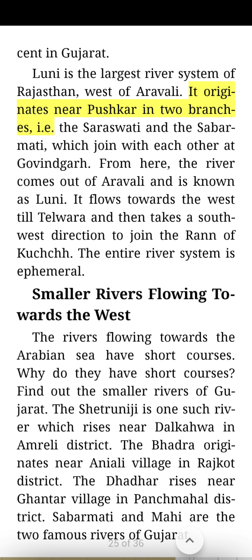Luni is the largest river system of Rajasthan, west of Aravalli. It originates near Pushkar in two branches, i.e., the Saraswati and the Sabarmati, which join with each other at Govindgad. From here, the river comes out of Aravalli and is known as Luni. It flows towards the west till Telwara and then takes a southwest direction to join the Rann of Kutch. The entire river system is ephemeral.